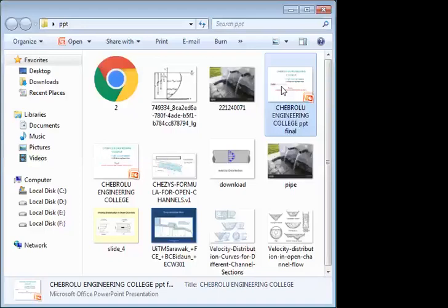Discharge. Next one is discharge through open channel by Chezy's formula. In the previous class we found that discharge Q equal to A into V, Q equal to area into velocity of the flow. Based on that formula we find the discharge of the flow. But in this condition we find the discharge of the flow by using Chezy's constant or